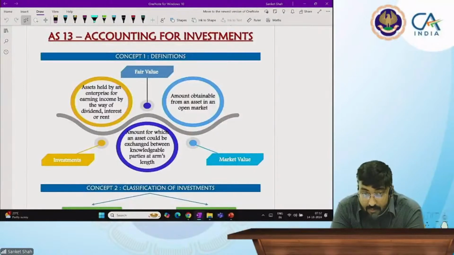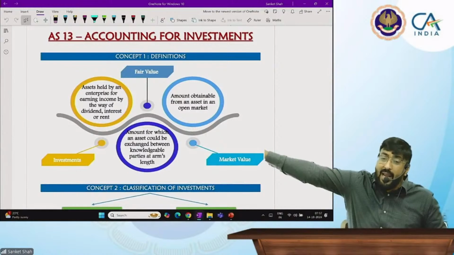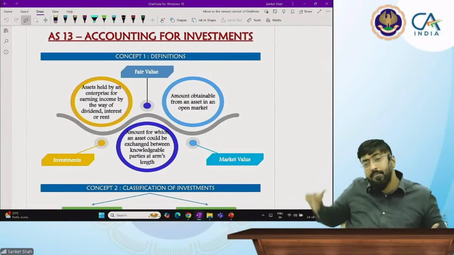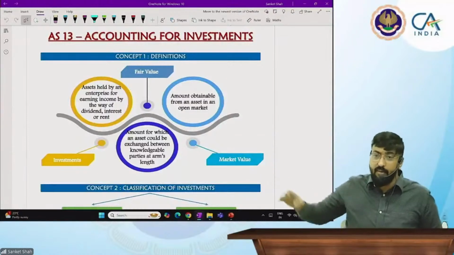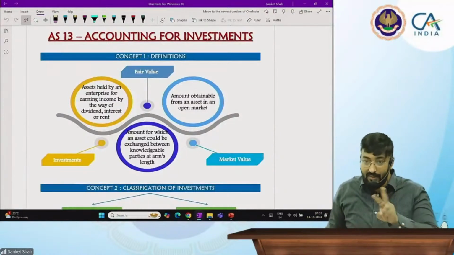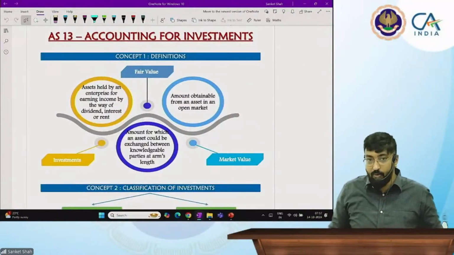So basically, students are getting confused between two standards. Should I record it as S10 or as S13? See the principle. If it is available for sale, then it is S13. If you are going to use it in the long run, it is S10. That is the basic difference in real life also.